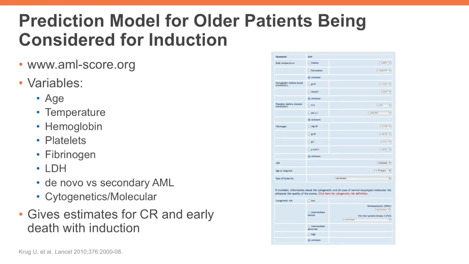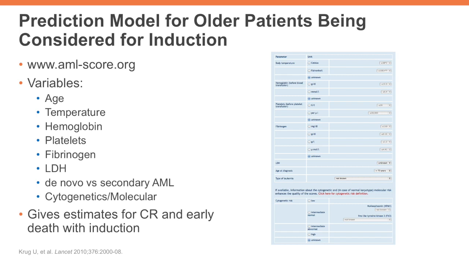On this slide is an example from the AML score. And this model can be used for helping consider whether induction chemotherapy or high-intensity chemotherapy is a reasonable option for older patients. And it uses various variables that are both patient-related and AML-related to give estimates of complete remission and early death with induction.